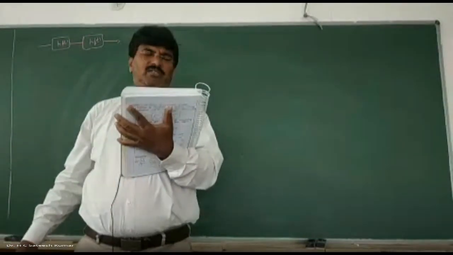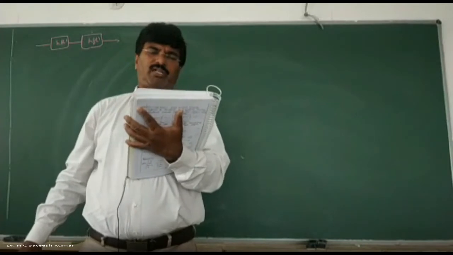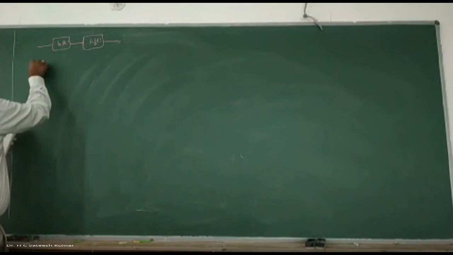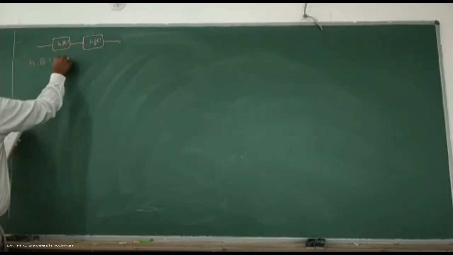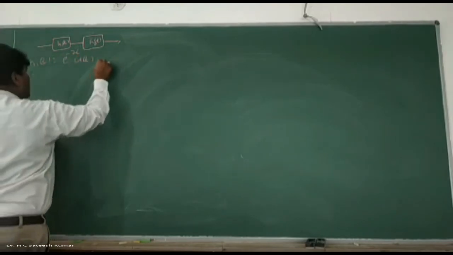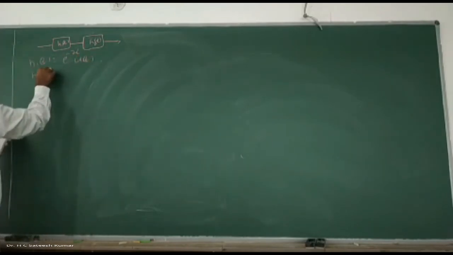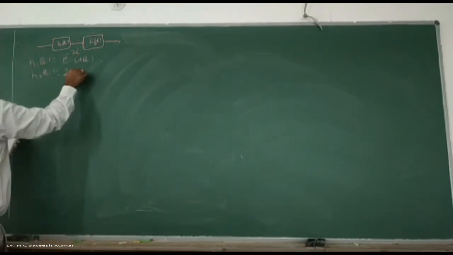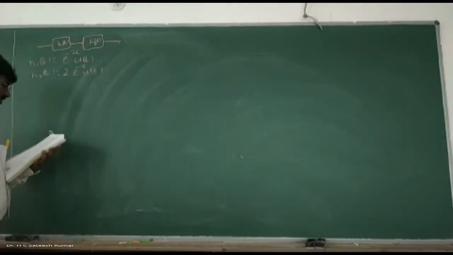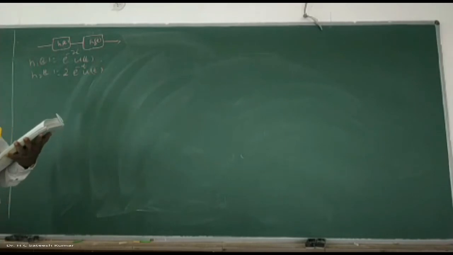The impulse responses of the systems are given by H1 of t and H2 of t respectively. H1 of t is equal to e to the power of minus 2t into u of t. H2 of t is equal to 2 into e to the power of minus t into u of t. Find the overall impulse response of the system shown in the figure.